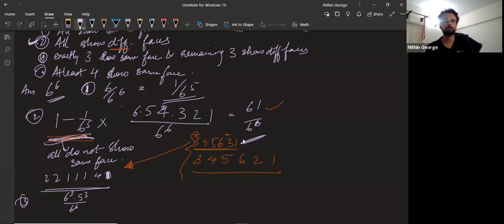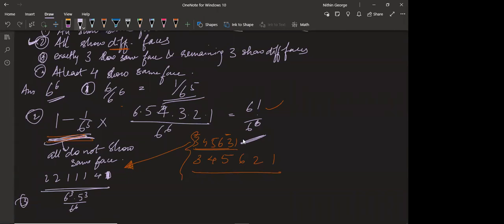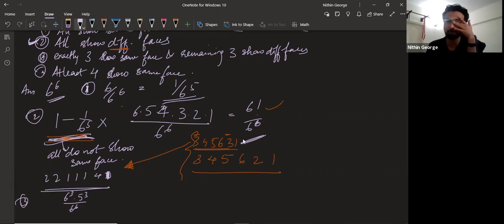Can you please explain the logic behind that? So the first one shows any of the 6 faces, so it's 6. And the second one also shows any of the 6. So it can be 6 into 6 into 6. And then there are only 5 options left for the other 3. So it's 5 into 5 into 5. No, not like that.